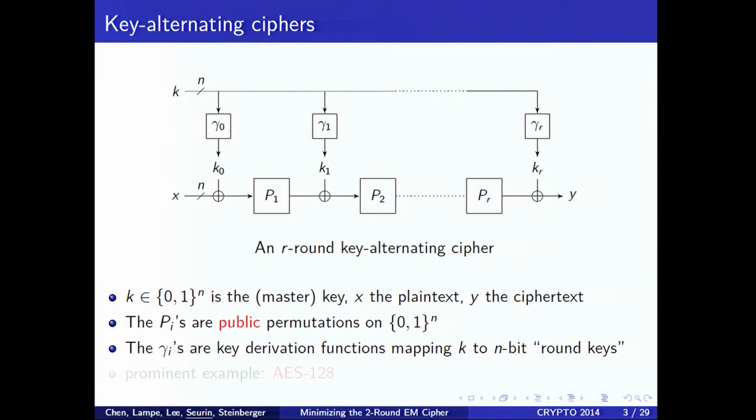It is constructed from R public permutations, P1 to PR, and from R plus 1 key derivation functions, gamma 0 to gamma R, which map k to R plus 1 keys, k0 to kR. To encrypt x, you simply XOR k0, apply P1, XOR k1, etc., alternately. This is the general form of a key alternating cipher, and the prominent example of this type of cipher is, of course, AES.